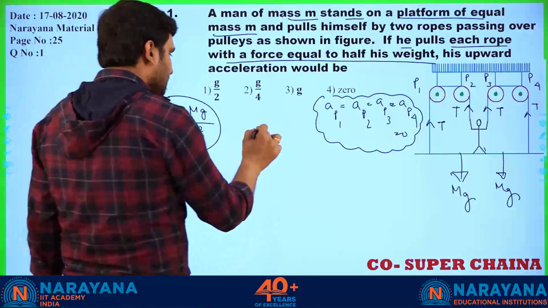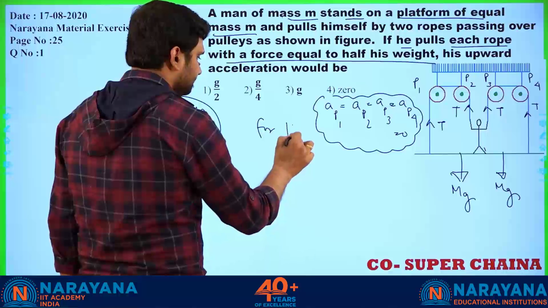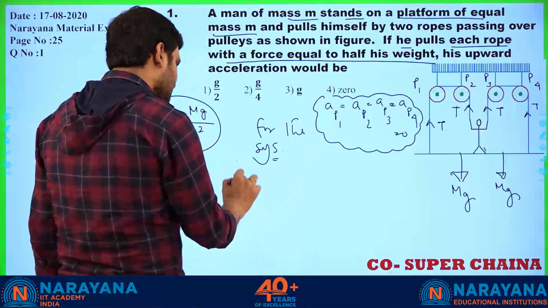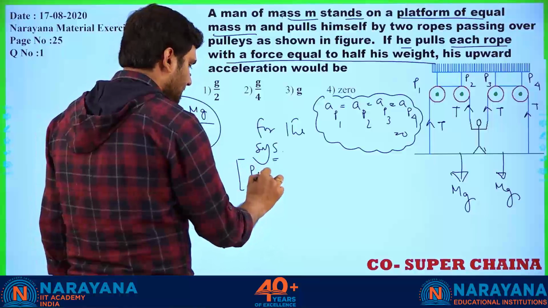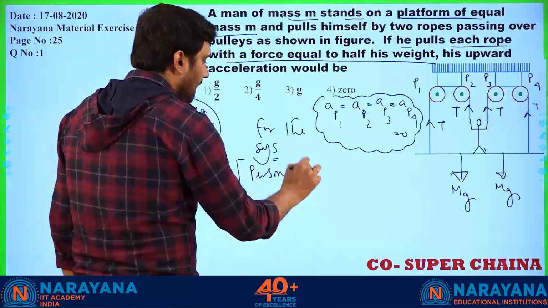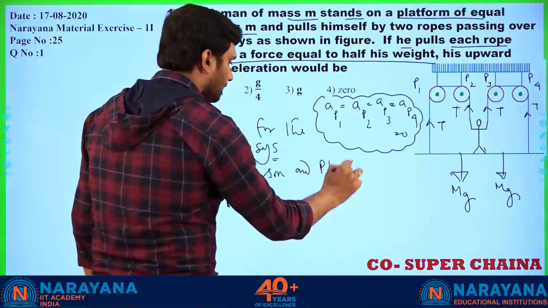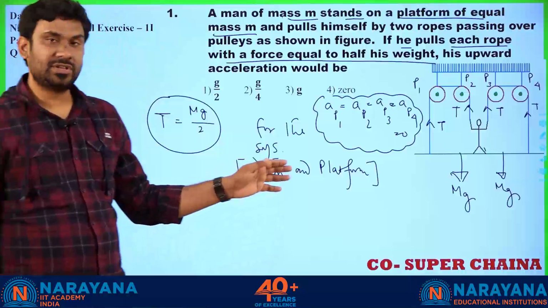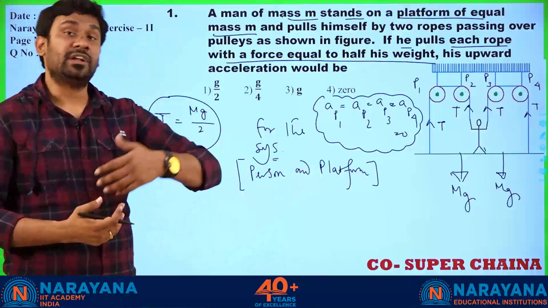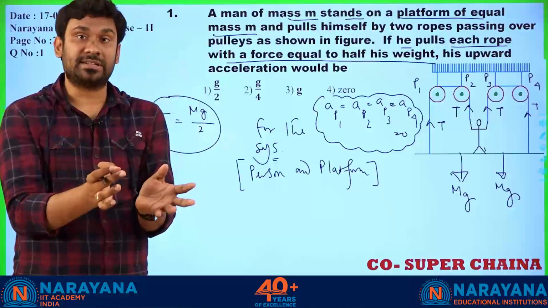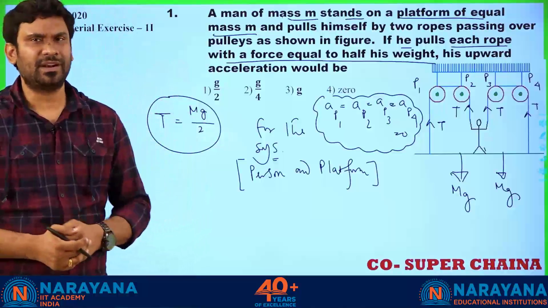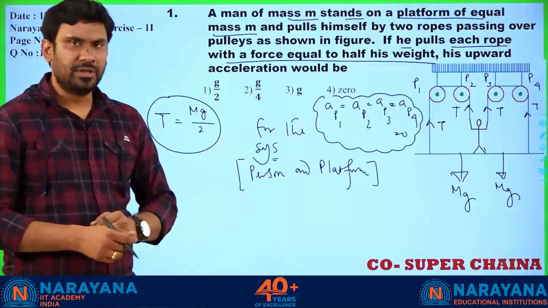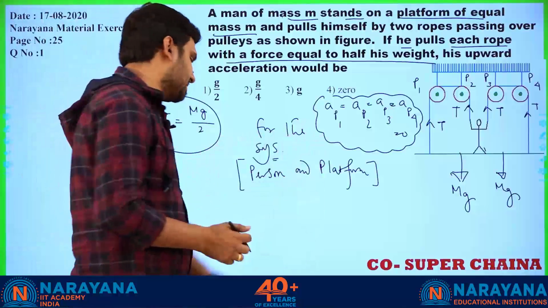So if I consider the system, which is the system? Person and platform. Already I told you in one question before that we can either solve it in one way, taking them together as a system, or we can split them into individual parts. Since one question we have already discussed by showing the individual force equations, this we are going to do in a shortcut method, considering them as a single setup.